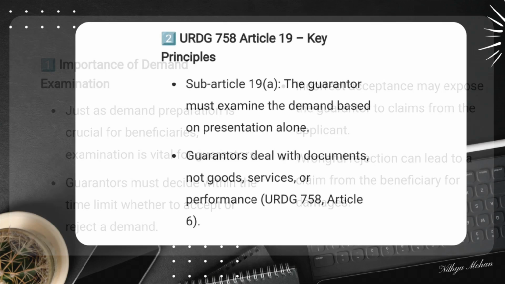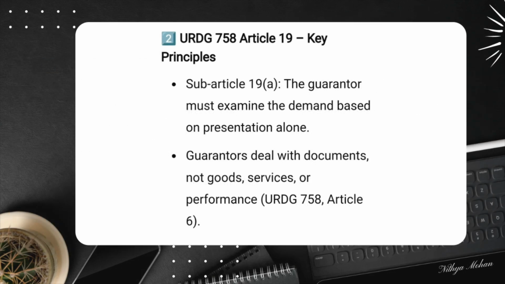Now we are diving deep into Article 19 of URDG 758, which sets out the rules for how guarantors must examine a demand for payment. If you are involved in trade finance, misinterpreting these rules could lead to unjustified payment rejections or wrongful approvals, both of which carry a major risk.